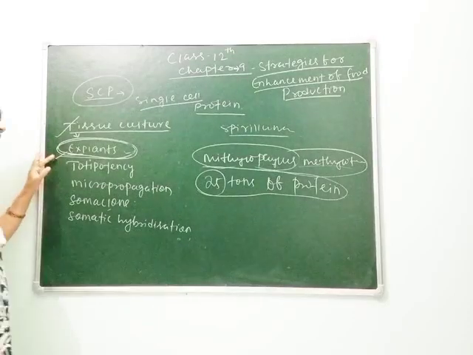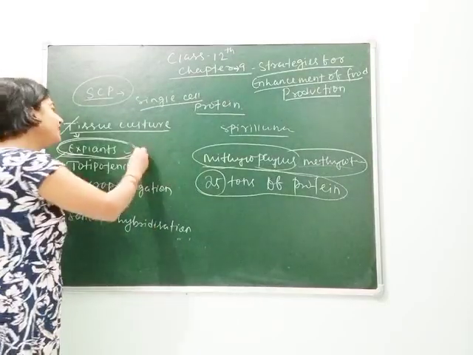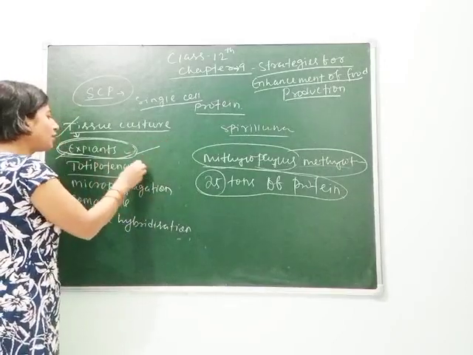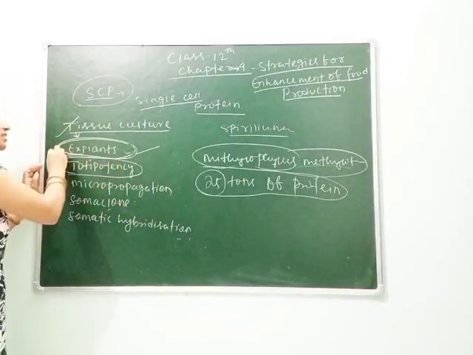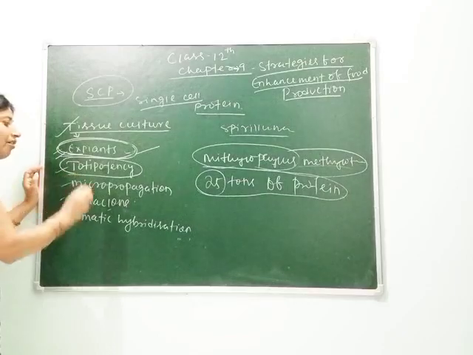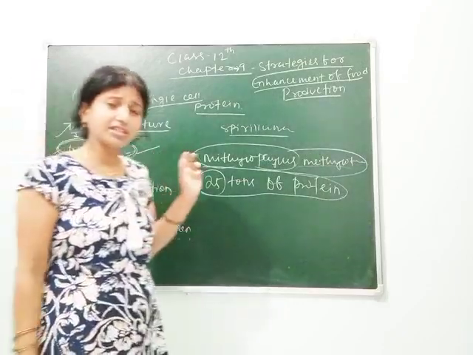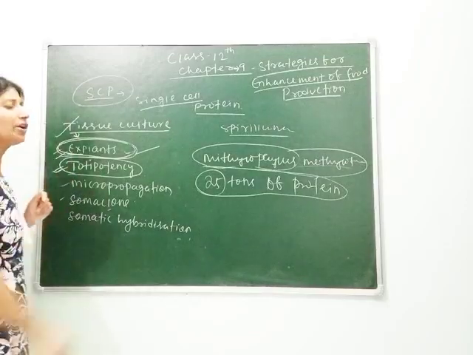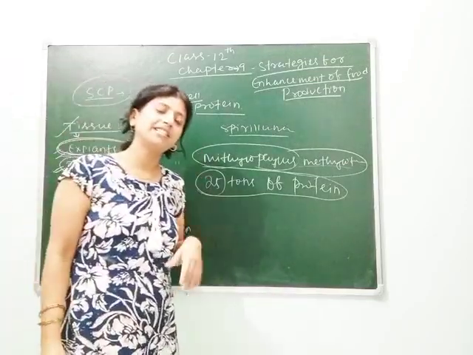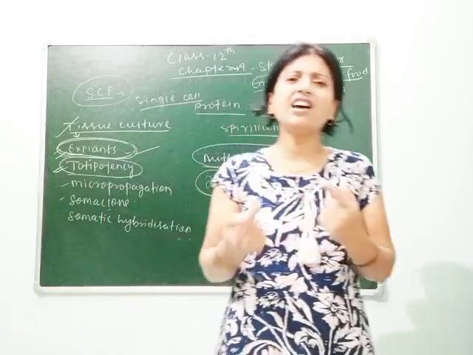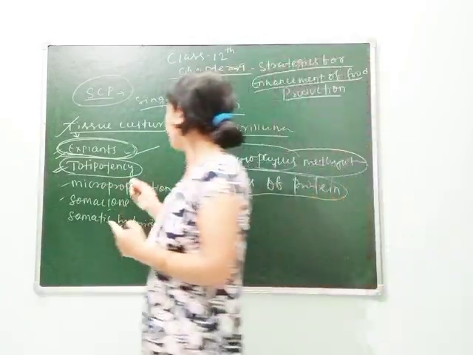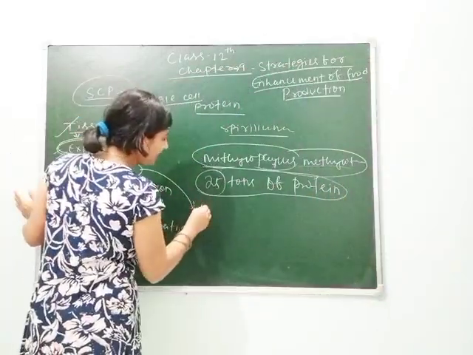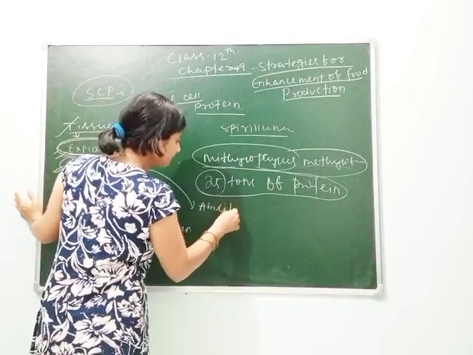So students, here I have told you about explants. Explants are the cells which are generated into a new cell. Next is your totipotency. Remember students, these topics may come as 1 mark questions in your board exams. Totipotency means here exactly the same as explants. This is the ability of a single cell. We can define totipotency: ability of a single cell